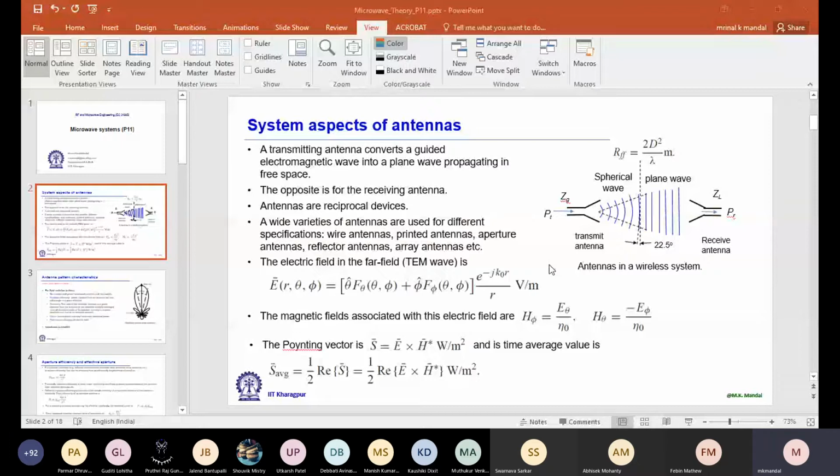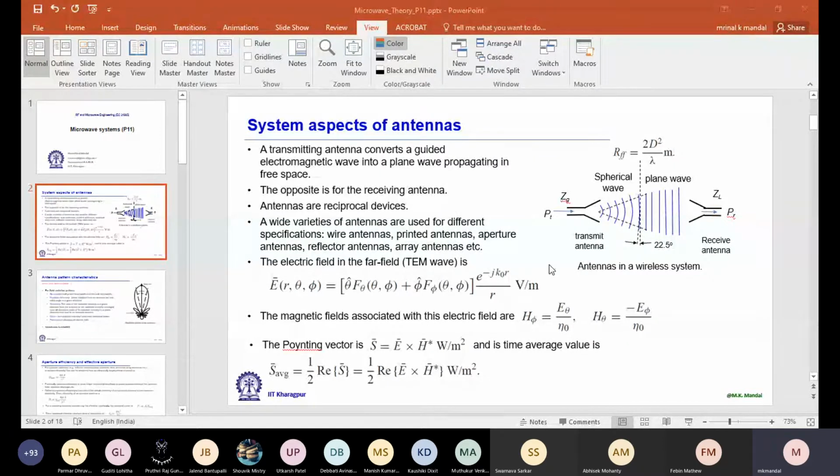Then if we want to calculate radiation intensity, that is the electromagnetic power which is passing through 1 square meter of area in perpendicular direction, that can be represented by the Poynting vector. You already learned this, E cross H star, watt per meter square.